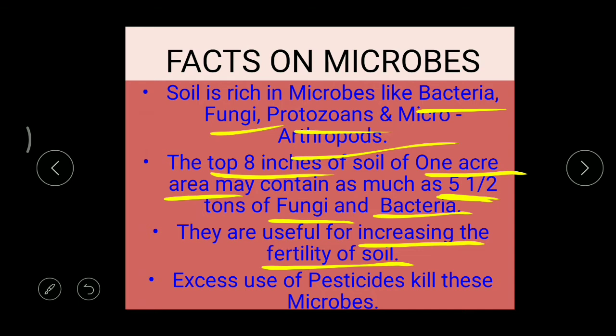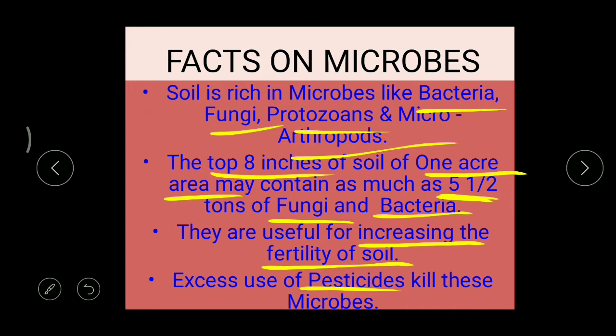But nowadays, to control different types of disease, we are using different types of chemicals, especially pesticides. Pesticides are chemicals used to kill pests on plants. In the same way, we use insecticides to kill insects and fungicides to kill fungi.